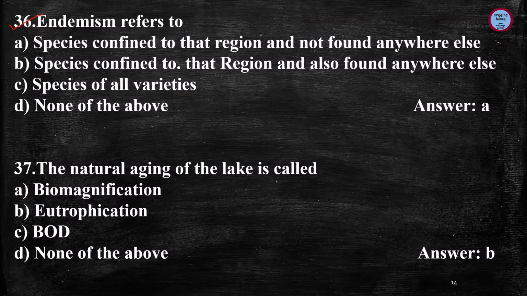Next question is, endemism refers to, and the answer is species confined to that region and not found anywhere else. Next question is, the natural aging of the lake is called, and the answer is eutrophication. Natural aging of a lake by nutrient enrichment of its water.